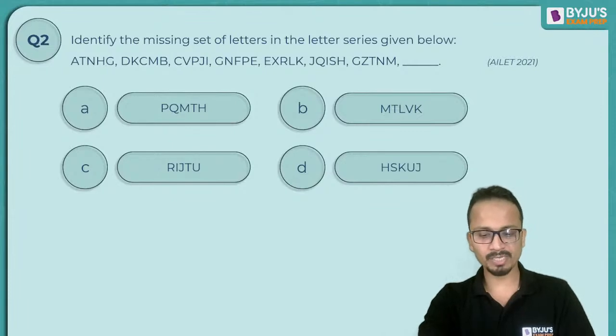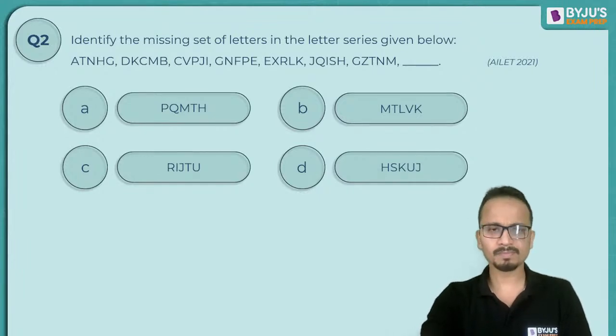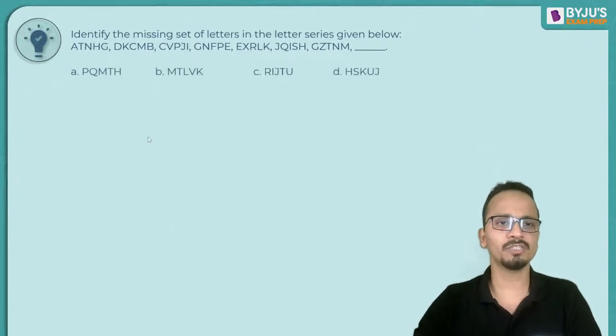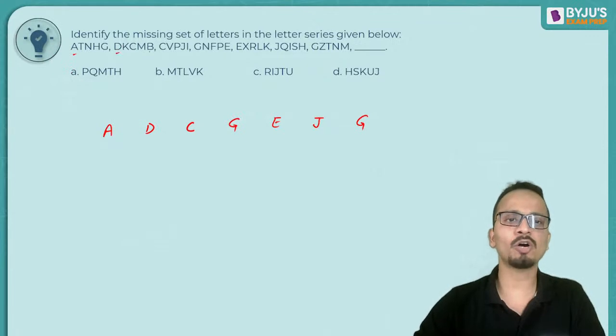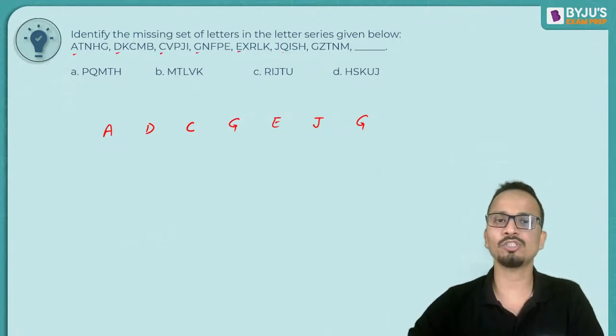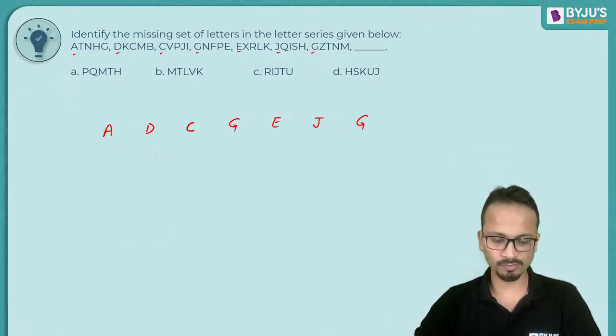Any answer from anyone? Yes. So only one student, Hariom, has given the answer up till now. Guys, this is an easy one. So let's get into the discussion. If I write only the first alphabets, A, D, C, G, E, J, and G. I have just copied the first alphabet of each of these series of letters.